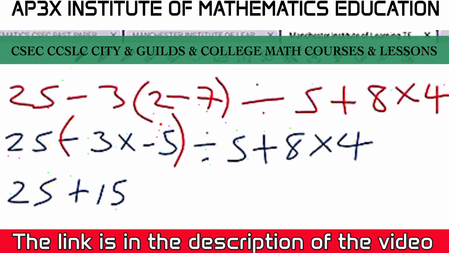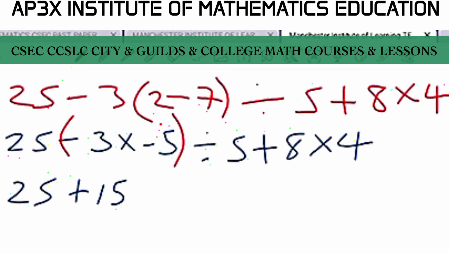You're going to find that when you do this and you do not multiply those two negative signs to get a positive, you end up with an answer of 54 as opposed to the correct answer, which you will then see in a few minutes from now. So -3 multiplied by -5 is +15, divided by 5, plus 8 times 4 is 32. Since I'm already multiplying, I should just do all the multiplication in the problem simultaneously.